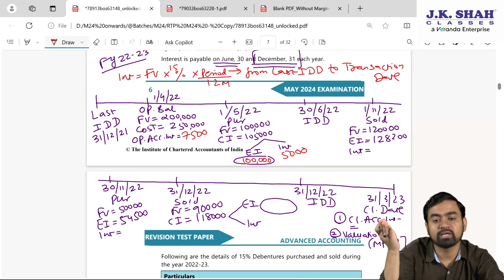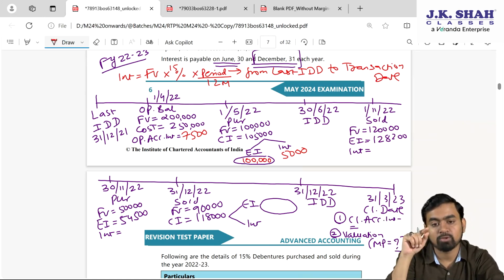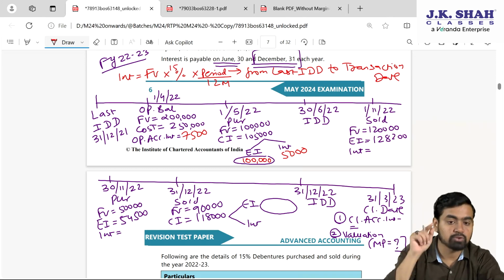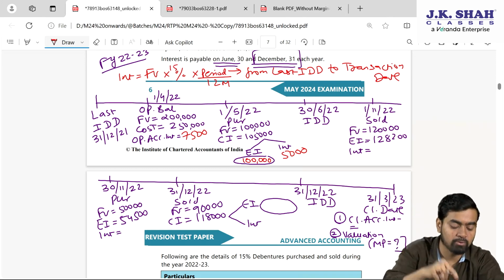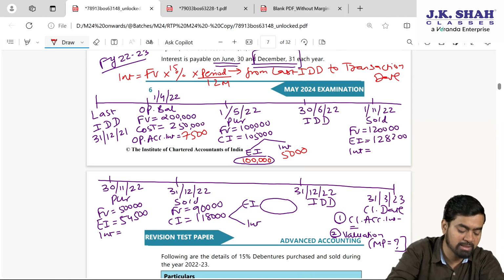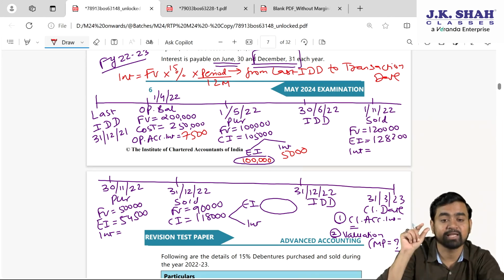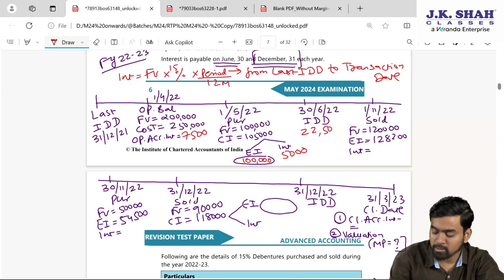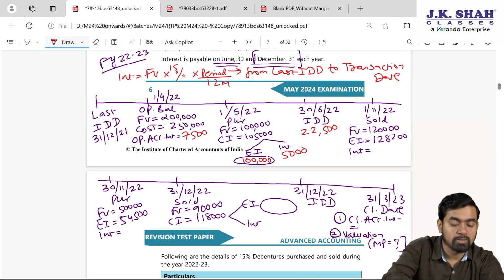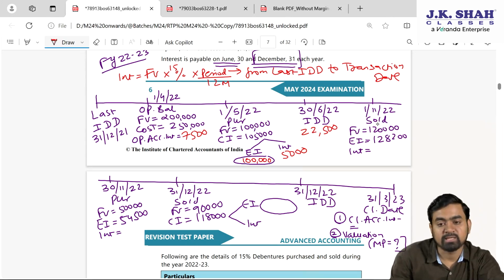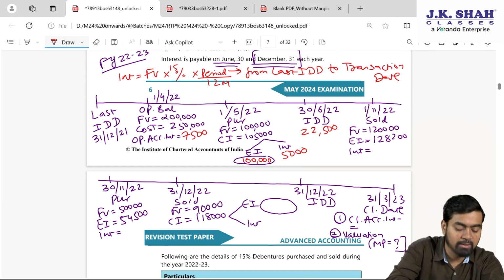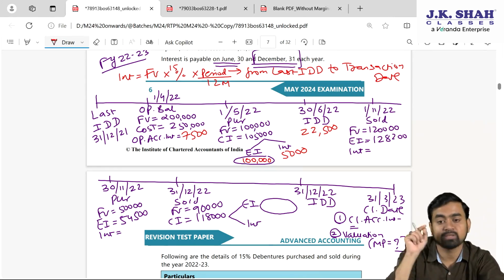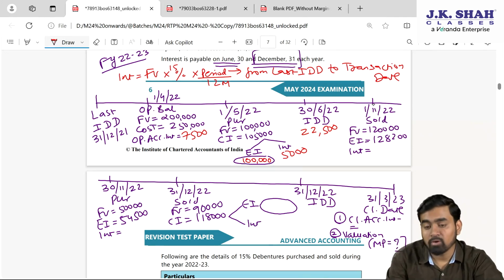Now interest due date, on the interest due date 30th June, the total holding in my hand 2 lakh was already there, 1 lakh more purchases. So 2 plus 1, 3 lakhs face value I am having right now. So 3 lakhs into 15% for 6 months, because it is interest due date at the interval of 6 months we are getting the interest. Fine. This 22,500.